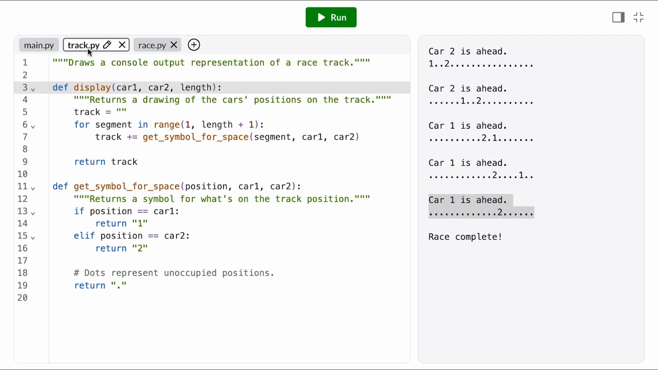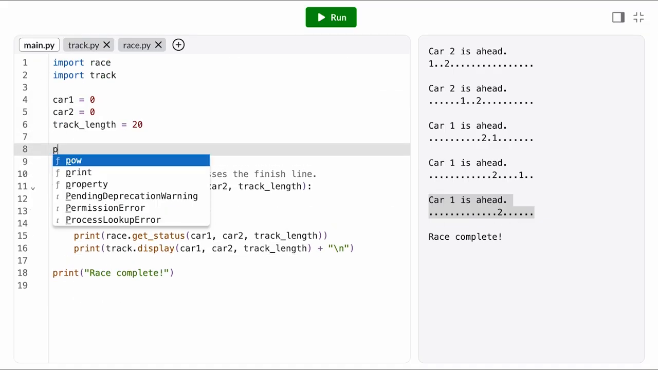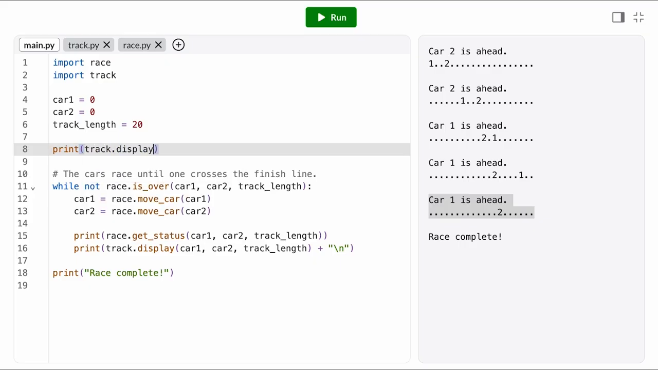I'm gonna open up the track module to see how this display function works. It takes in the positions of the 2 cars and the length of the track, and it returns a string drawing of the track state. Seems reasonable, but what's going wrong then? To narrow this down, I'm going to test the display function in isolation. So I'll pop back over to main.py and run through a few test cases.